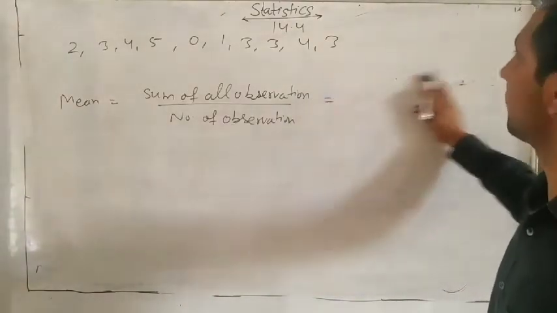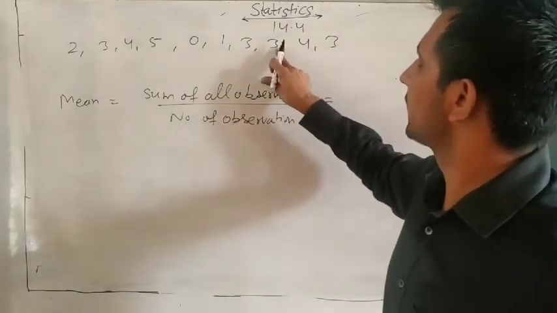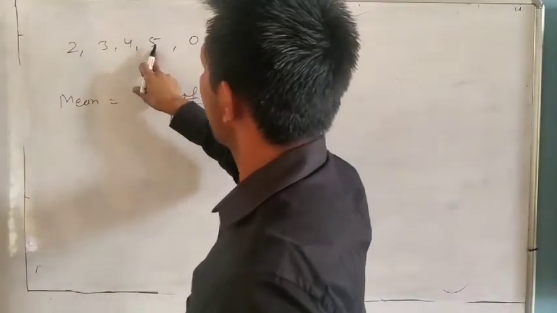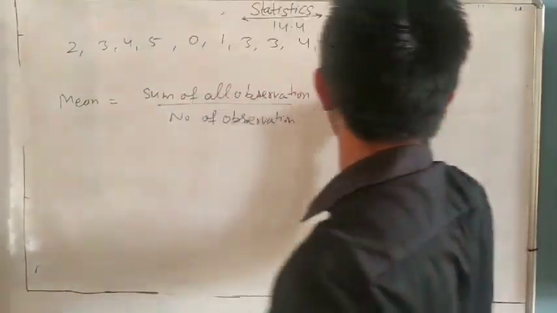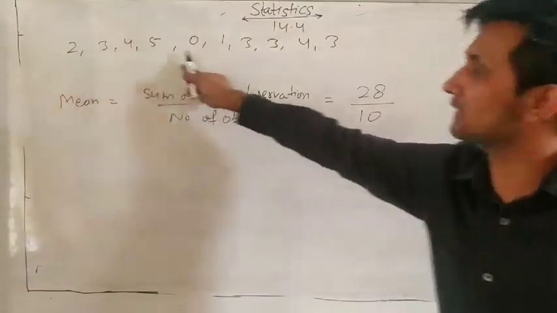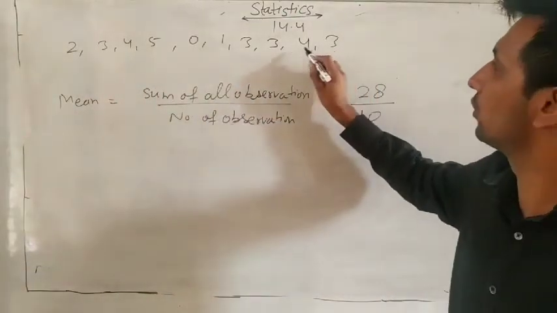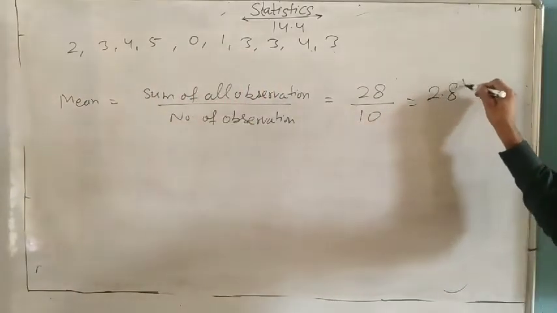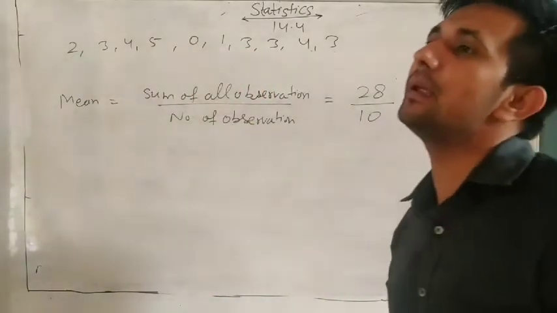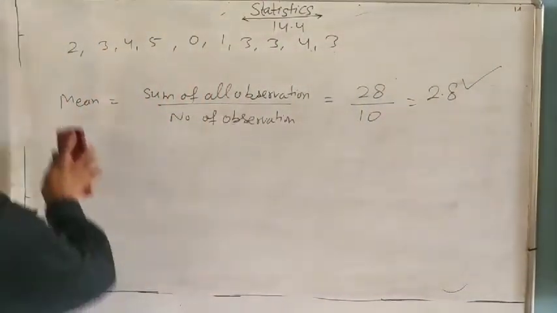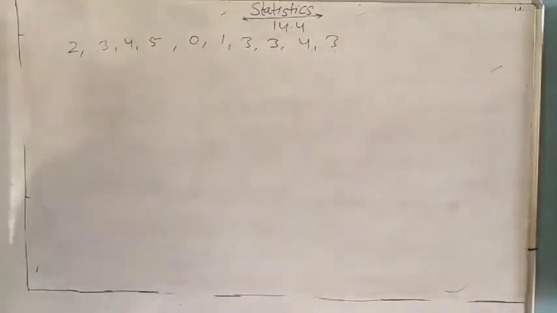Understand? And its sum is 4 plus 3, 7, 10, 13, 14, 14 plus 5, 19, 23, 28. Divide by the number of matches, which is 10. So what is the mean? 2.8. It means in every match they got 2.8 goals. Understand it? Next we have to find the median.